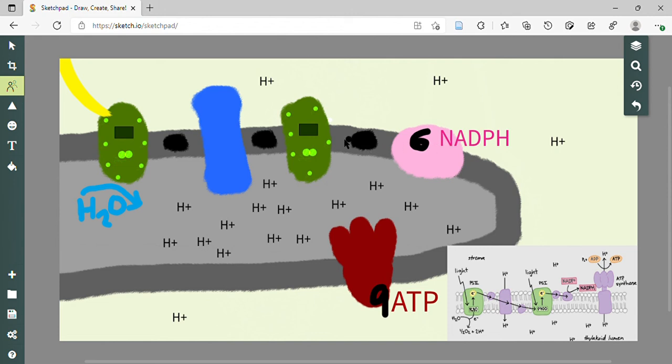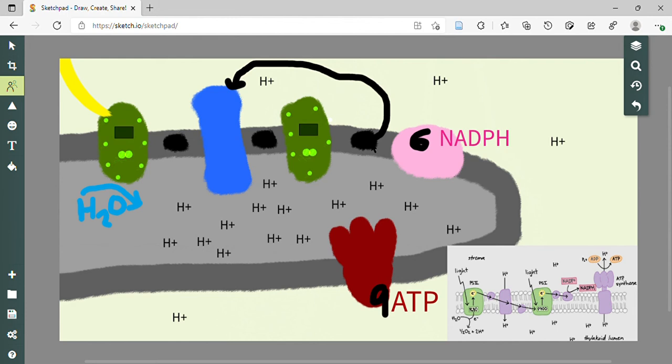But sometimes ferredoxin will go in a cyclic pattern and instead take those 2 electrons and go all the way back to the cytochrome complex. And what this does is it allows electrons to pass through the cytochrome complex again, and that gives the cytochrome complex a bit more free energy, and this allows the cytochrome complex to pump in even more hydrogen protons and create an even greater proton gradient, right? So ferredoxin's a little bit devious here.